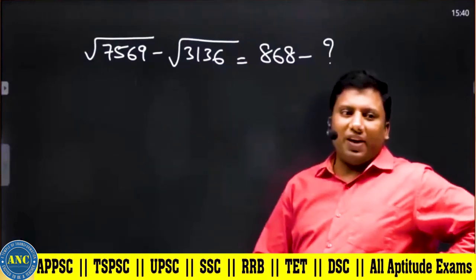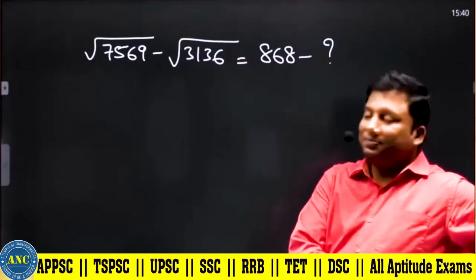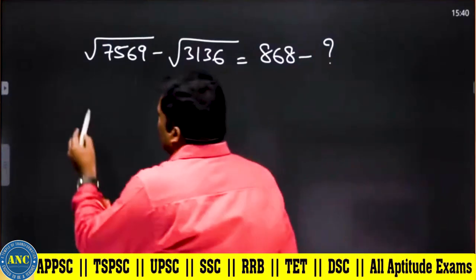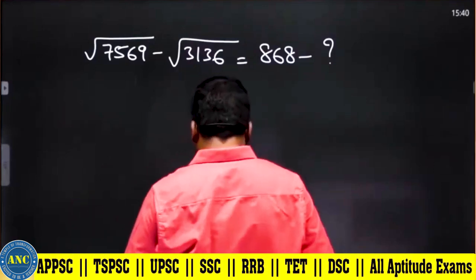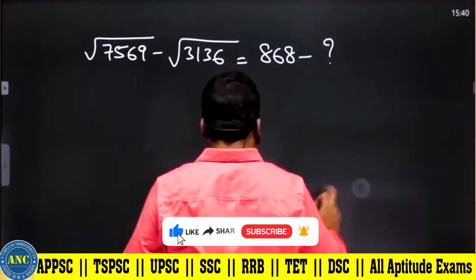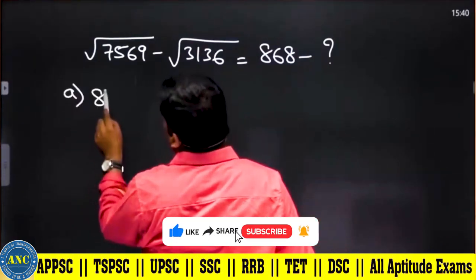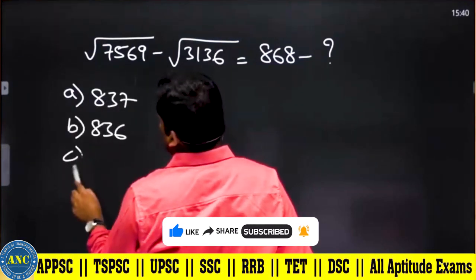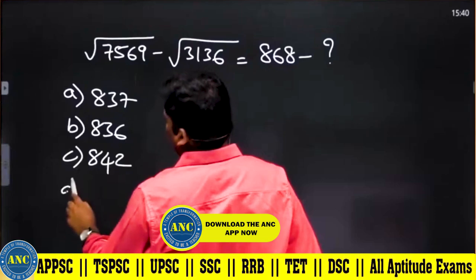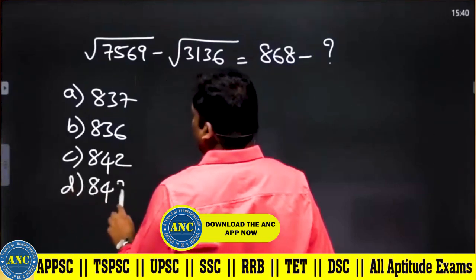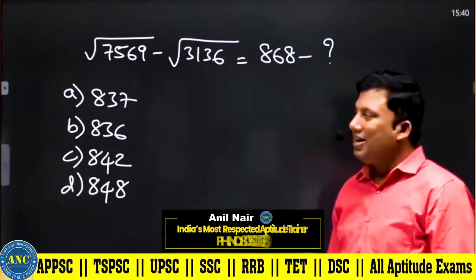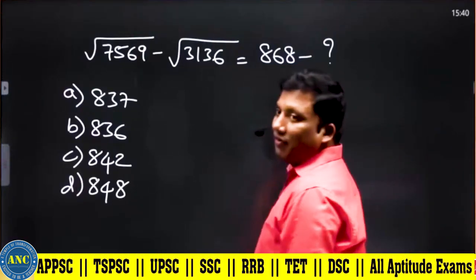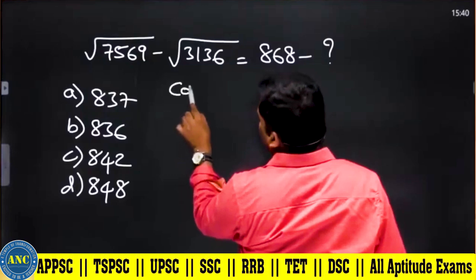Suppose the options are like this. Sometimes the answers are so stupid: 837, 836, 842 and 848. Assume options are like this. First thing is the concept.